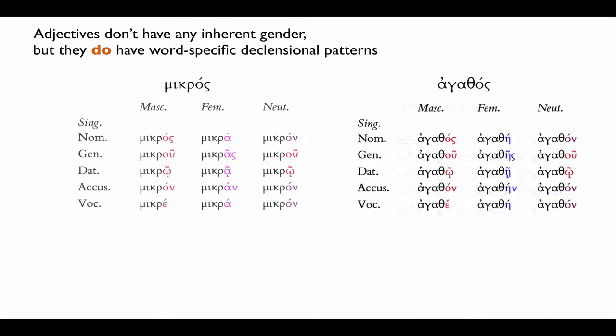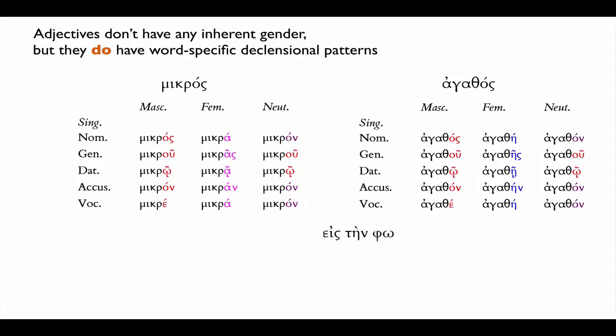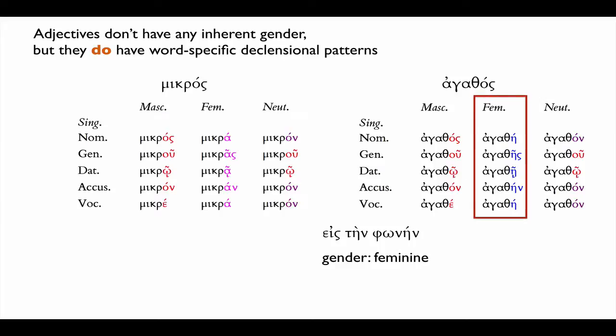Well, let's come back to our example with eis tein phonein. We already successfully conjugated that with agathos. We have to ask about the noun first. What's its gender? It's feminine. So we're going to just look at the feminine adjectives. What's its number? It's singular. Well, we're already in the singular. That's all I put on the page.